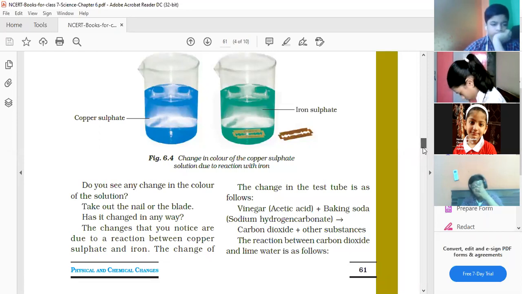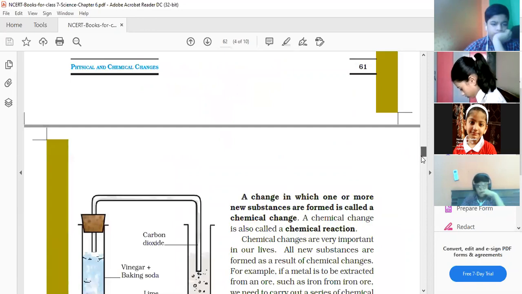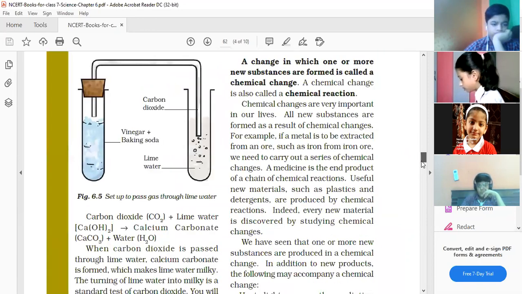How can we test that gas? So see, here is an example of how we can test. In figure 6.5, there is a setup. Two test tubes are there. Both test tubes are connected by this tube. In this test tube, we have taken vinegar plus baking soda. When both are mixed together, what is formed? Carbon dioxide is formed. And that carbon dioxide moves through the tube to the other test tube.